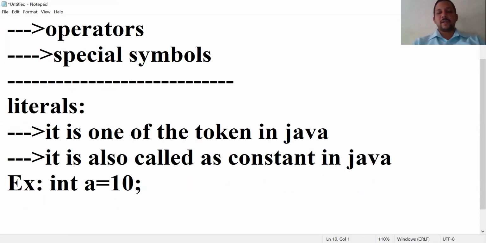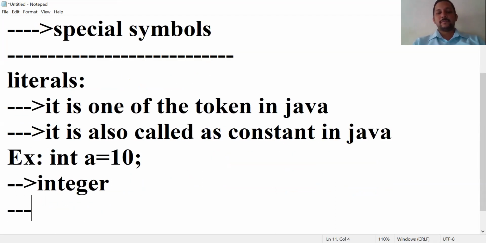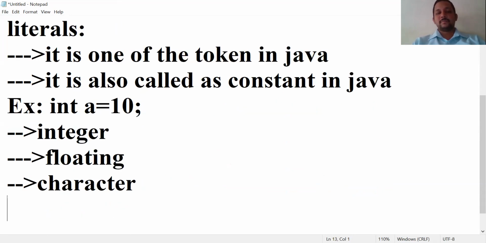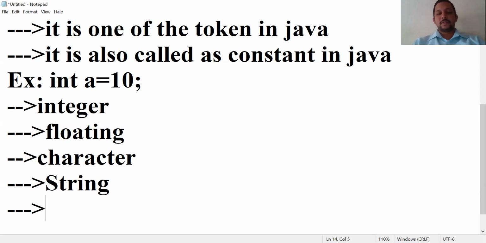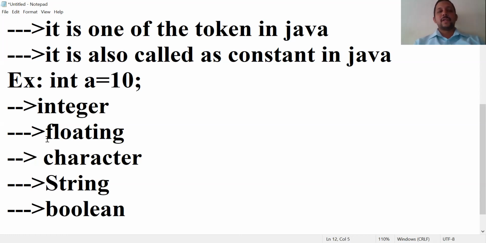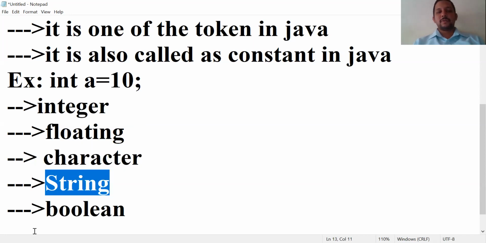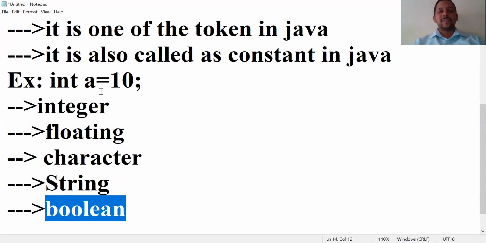Different types of literals are available. What are the different types of literals available? One is integer literal, one is floating point literal, one is character literal, one is string literal, and one is boolean literal. So these are the different types of literals available in Java programming.